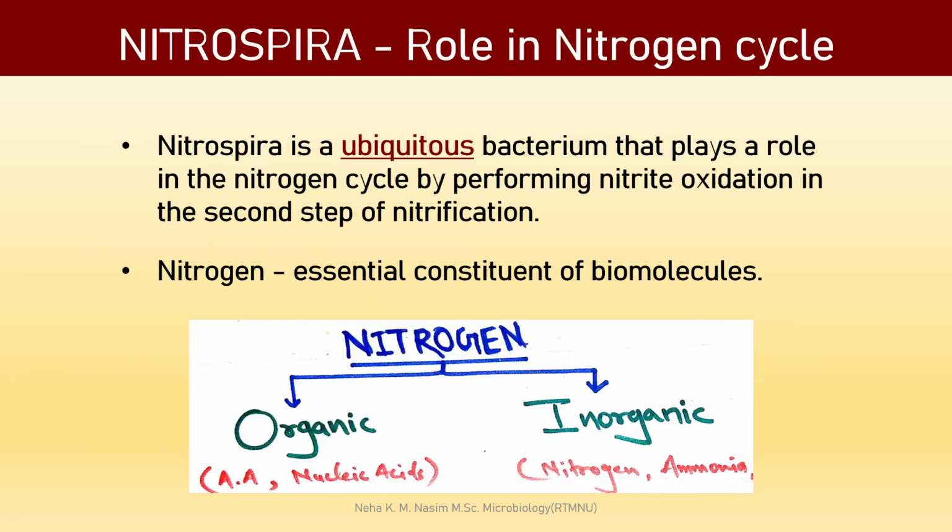Let's see the role of Nitrospira in the nitrogen cycle. Okay, so Nitrospira is basically a ubiquitous bacterium that plays a role in the nitrogen cycle by performing nitrite oxidation in the second step of nitrification. Okay, so what is nitrification? It is actually involved in the nitrogen cycle.